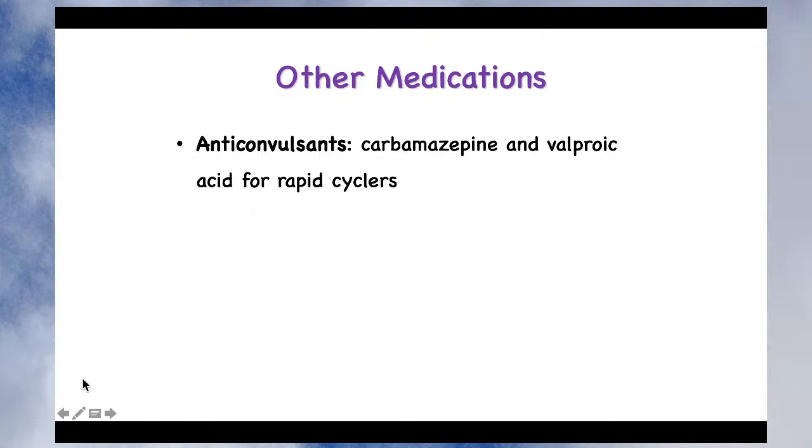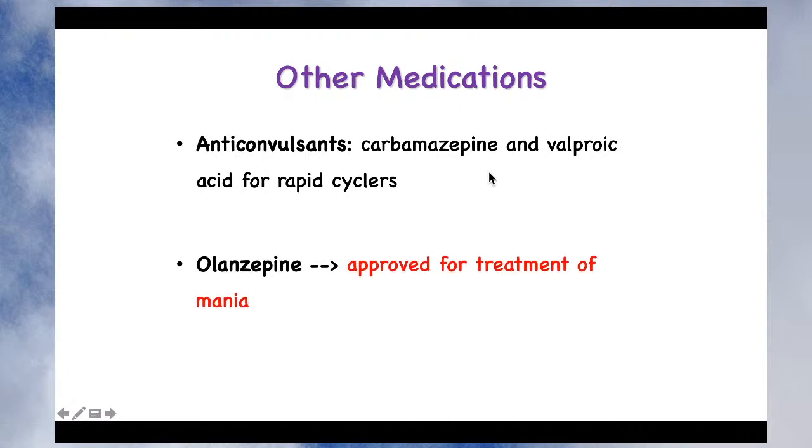So other medications used for mood stabilization include anticonvulsant drugs that we have already seen, like carbamazepine and valproic acid, for the rapid cyclers. Rapid cyclers are patients whose mood is changing quickly from depression to mania. It is not like for one week they are in depression and next week they are suffering from mania. This mood swing occurs quickly. Like in the morning they are in depression and suddenly within maybe half an hour they are suffering from mania, right? So if this type of patient is there, they are called rapid cyclers.